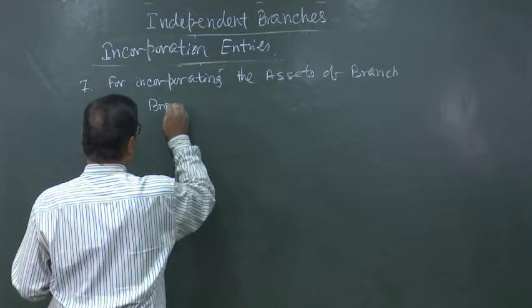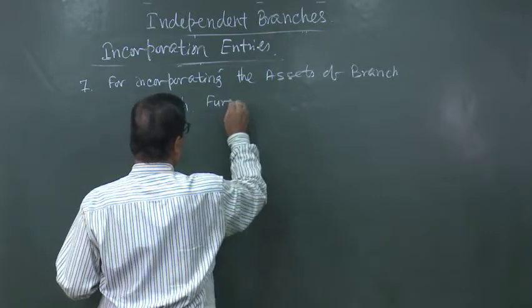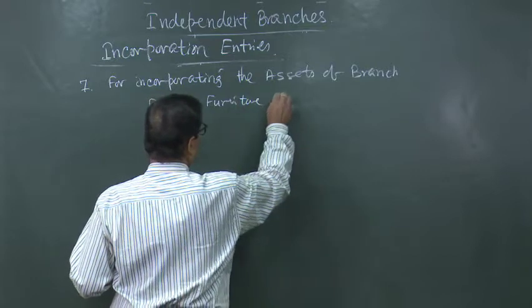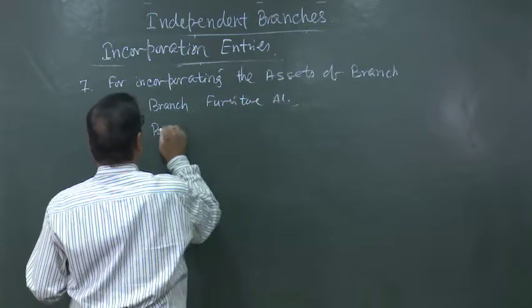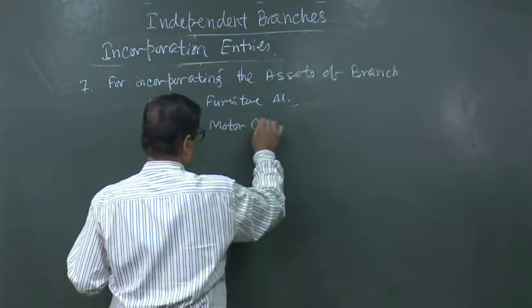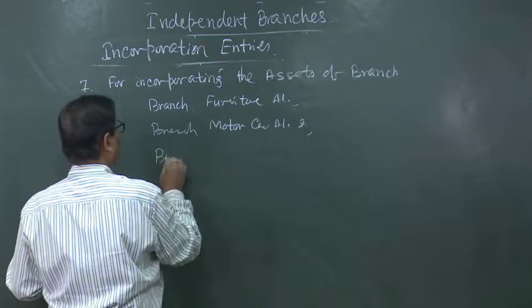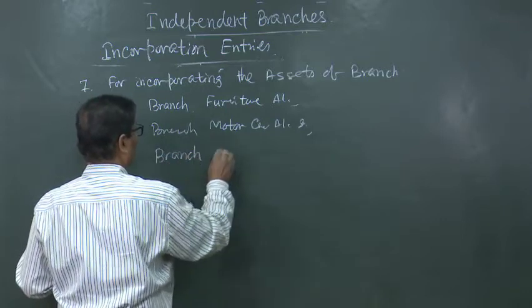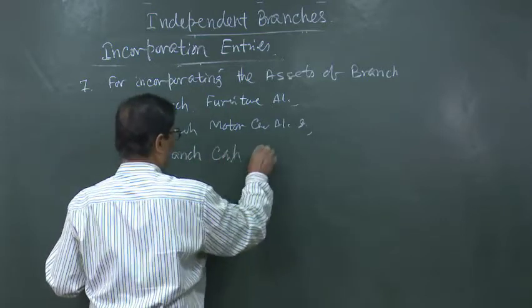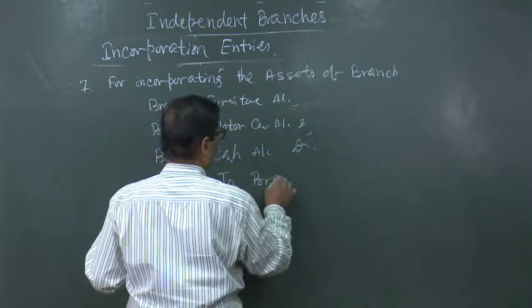We can write branch fixed assets account debited or branch furniture account debited, branch motor car account debited, branch cash account debited, to branch account.